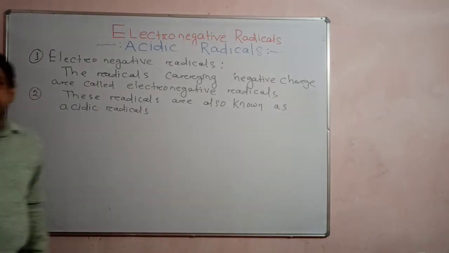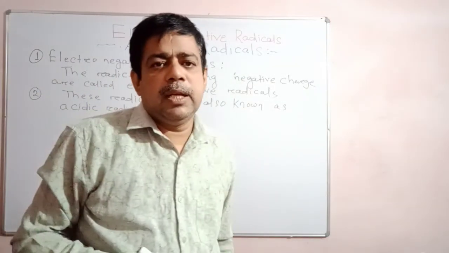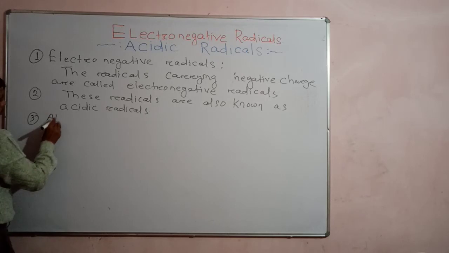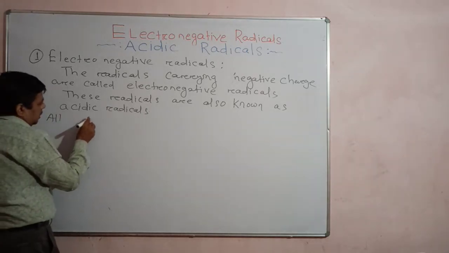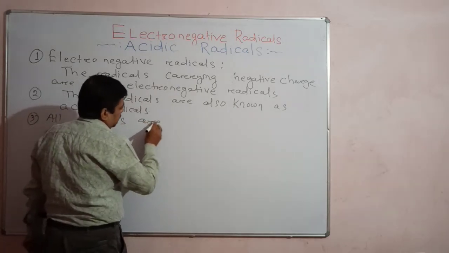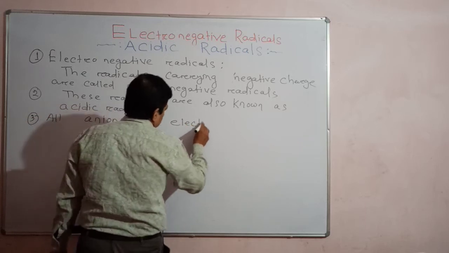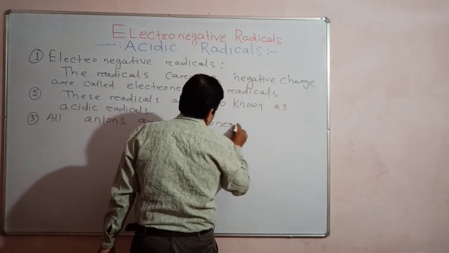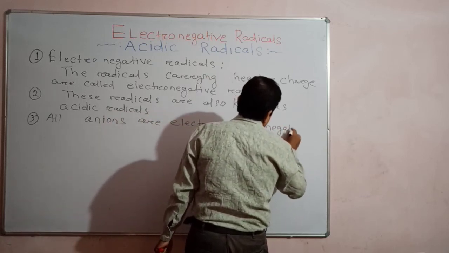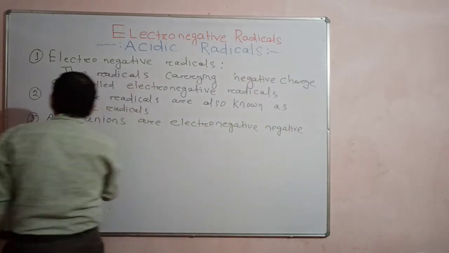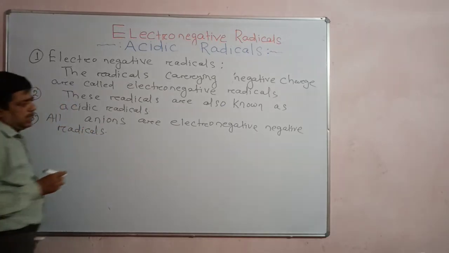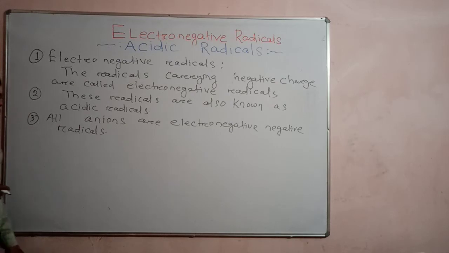And all the negative ions, meaning anions, are electronegative radicals or acidic radicals. Yes or no? They carry which charge? Negative charge. Negative ions are also known as anions.